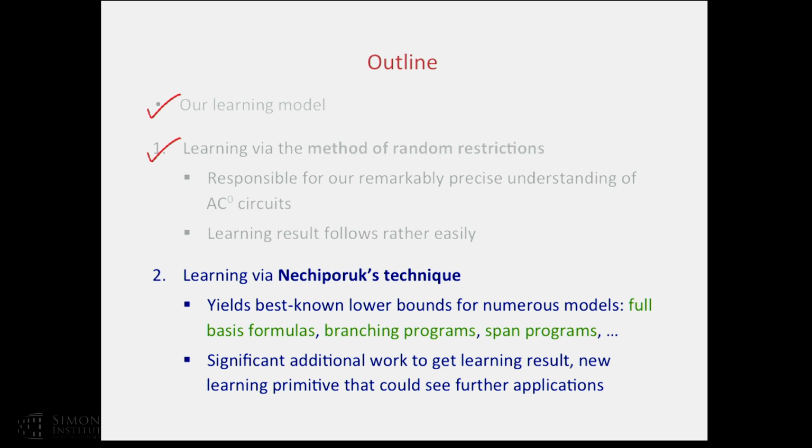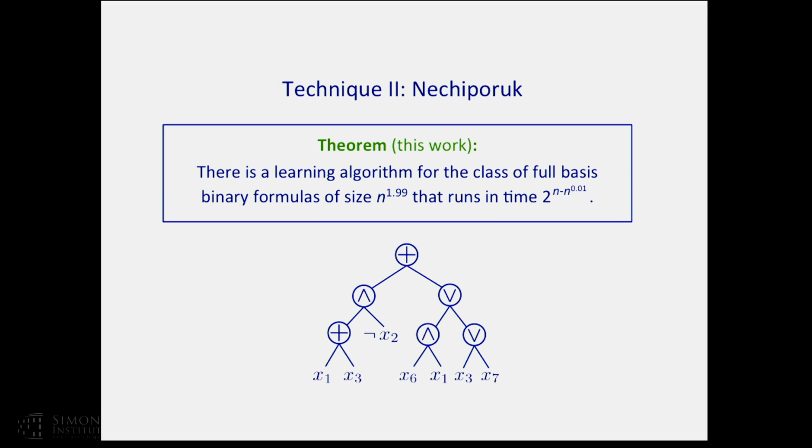And in this case, as we'll see, the learning algorithm, unlike the first part, doesn't follow as easily from the lower bound technique. There's going to be additional work involved to get the learning result. But let me just explain what the technique is. We're going to use as a representative example a learning algorithm for full basis binary formulas of roughly quadratic size, a binary formula over AND, OR, NOT, and parity gates, that runs in time with exponential savings. This is a representative result. As I said, the technique applies to many circuit models, and likewise we get learning results for many circuit models.